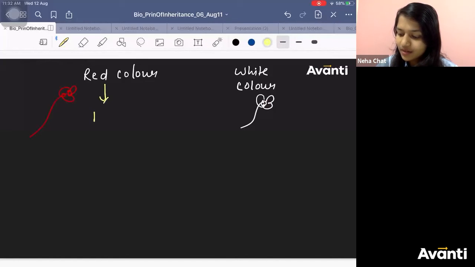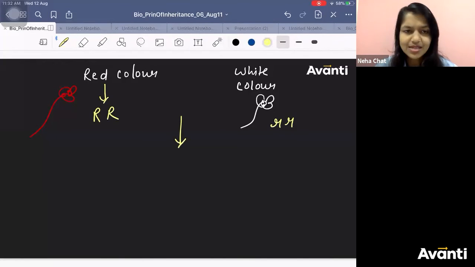Red for red. Pure plant we will take now. Capital R, capital R. White recessive, what will we take? Small r, small r. Got it? What will be the progeny? Tell me fast. Capital R, small r. Now, have you ever painted in your life? When you don't have pink color and someone asks you to make pink color out of it.